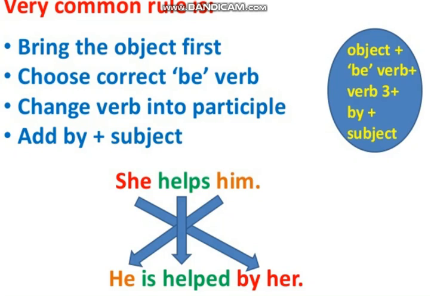Here you can see the arrows showing how she is changed into her, and it goes to the last of the sentence. And how this him, at the last of the sentence, is an object here, and it just changed its position with the subject and came at the start of the sentence, which is he. And then, as you can see, the helping verb is used here, and helps changes into the third form of verb, helped, and the word by is used here. So this diagram shows you how different elements in a sentence change their position.